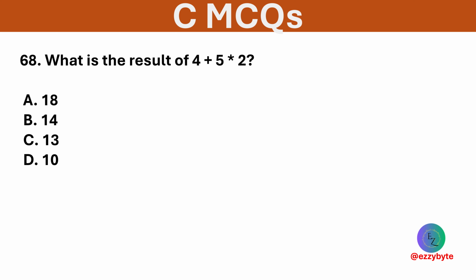What is the result of 4 + 5 * 2? Options are 18, 14, 13, and 10. Option B is correct. Multiplication is done before addition.